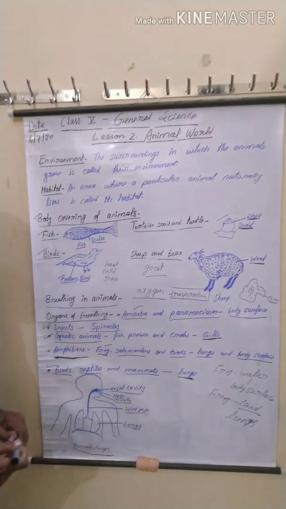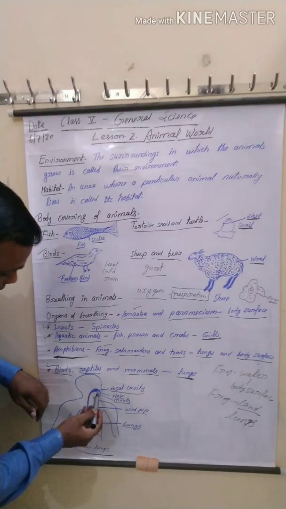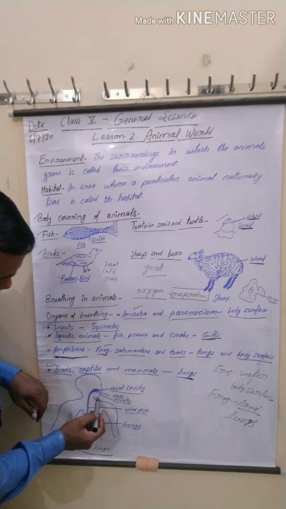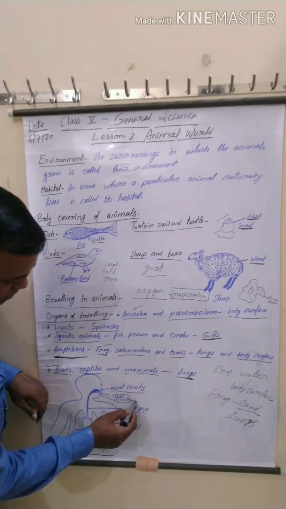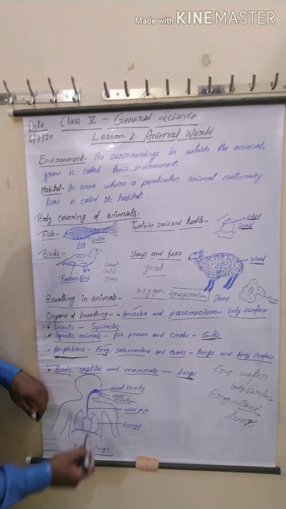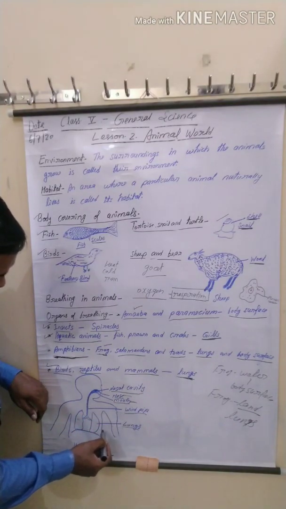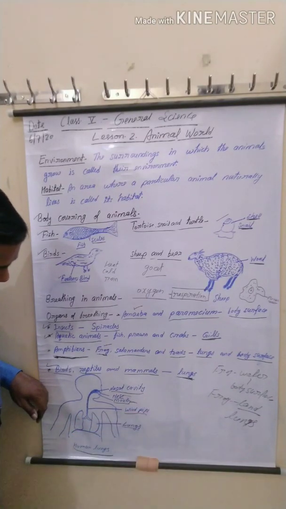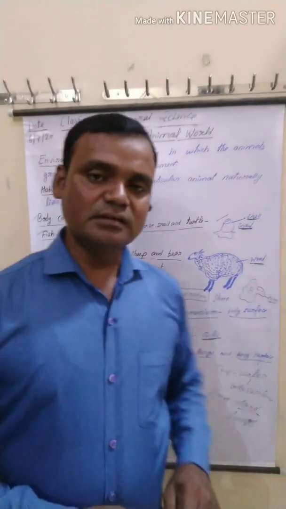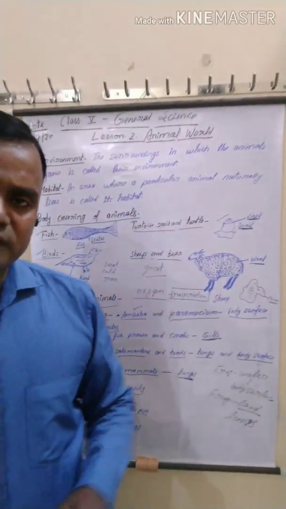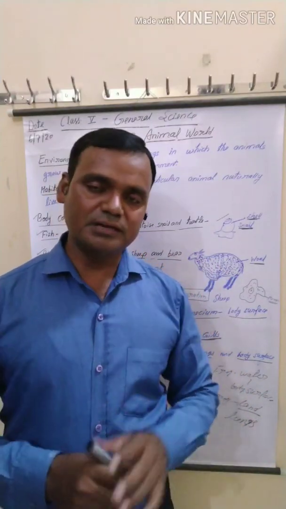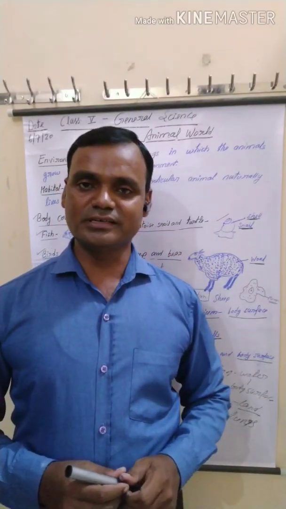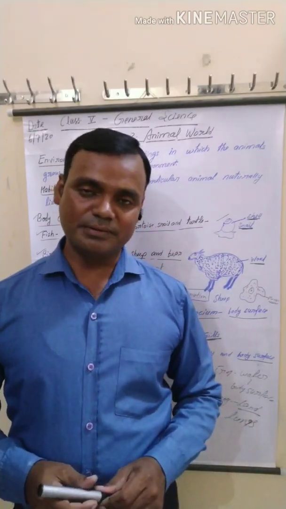Oxygen reaches the windpipe through the nose and mouth, and reaches the lungs through the windpipe. In lungs, very fine blood vessels are found. These fine blood vessels absorb oxygen and release carbon dioxide.